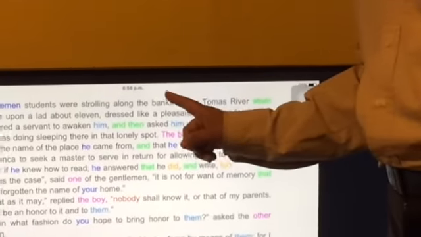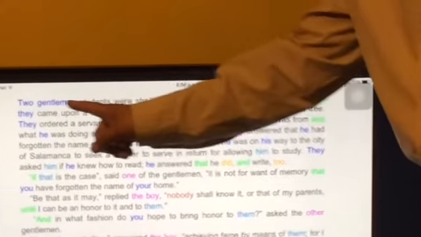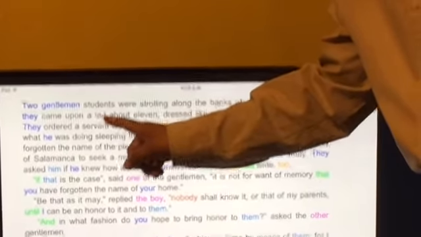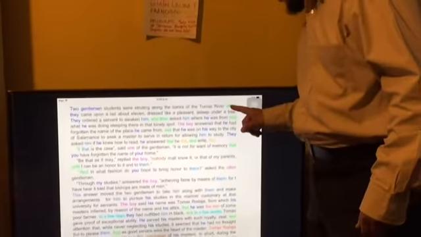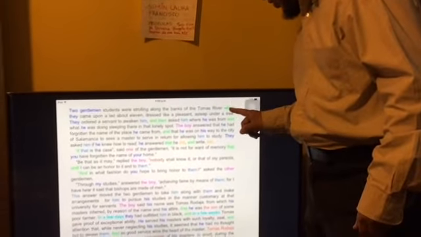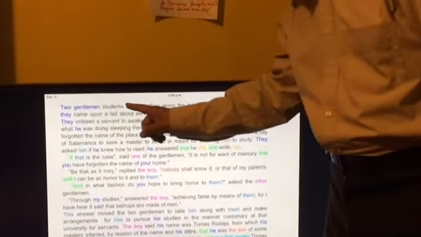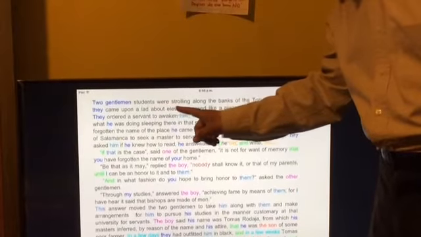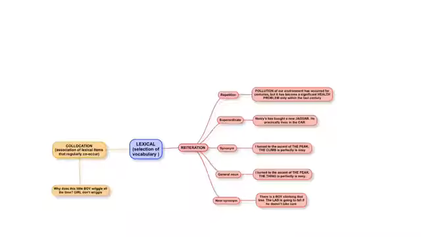So, as you see here, we have two sentences. This is the first one: two gentlemen students were strolling. The second one: they came upon a lad about 11. So, here we have a conjunction because this word is joining this idea to this other idea. They are joining two sentences.